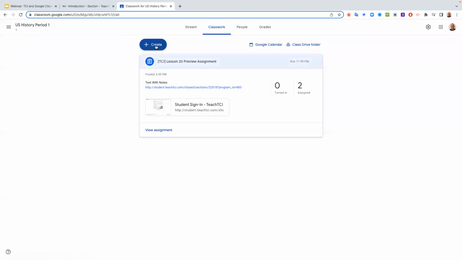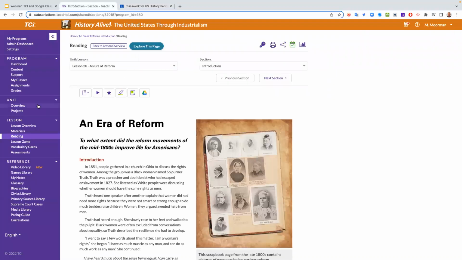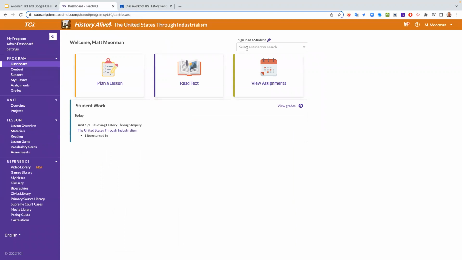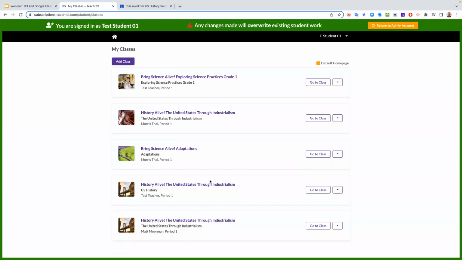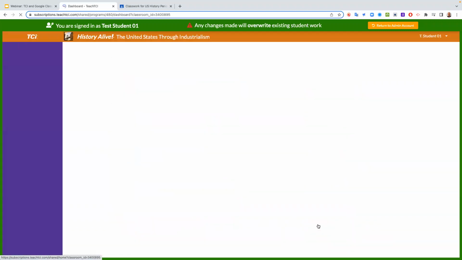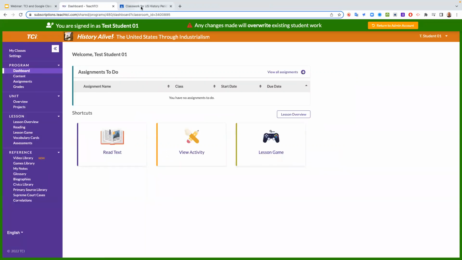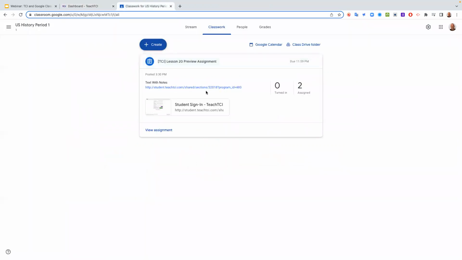And let me real quick, because I'm not signed in as a student, go in and impersonate one of my students so I can actually open this up as a student and show you how this would work. So I'm going to go to my dashboard here real quick, and impersonate this student here. I've got to make sure that I'm in the right class, because we use this test student for a lot of different classes. So I'm in the right class.